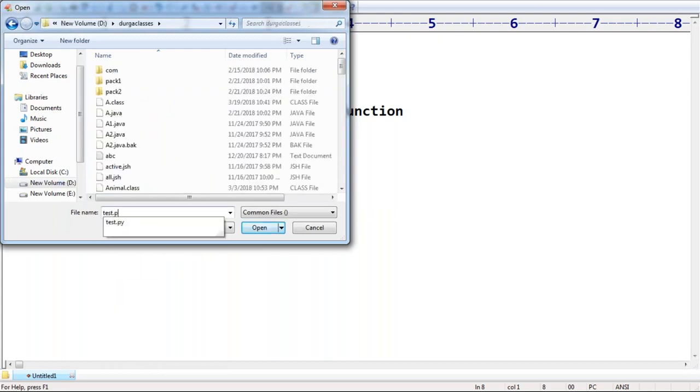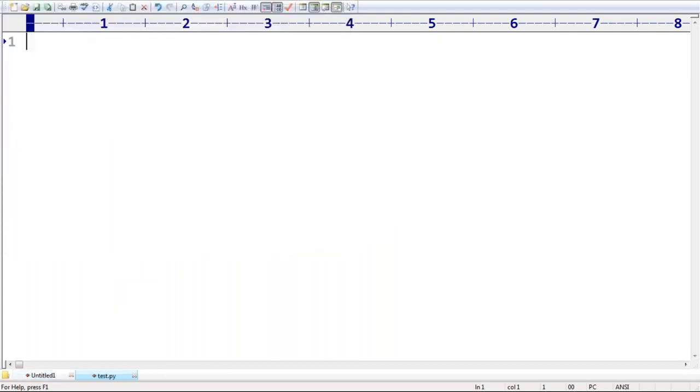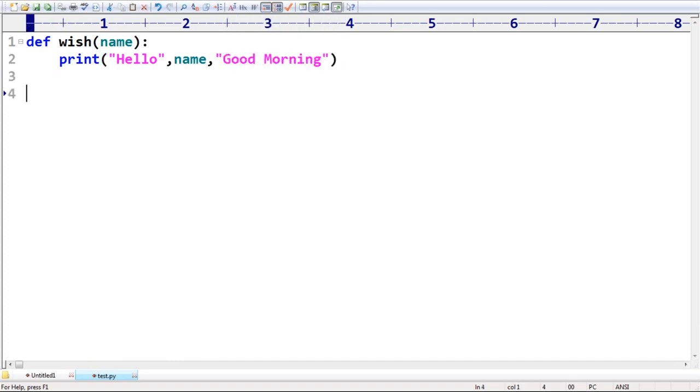I have one function which always takes a name as the argument. Print hello name, comma, good morning, like this. Now if you pass any name, like Durga you can pass, or Ravi you can pass, or Sunny you can pass, the response is always the same.